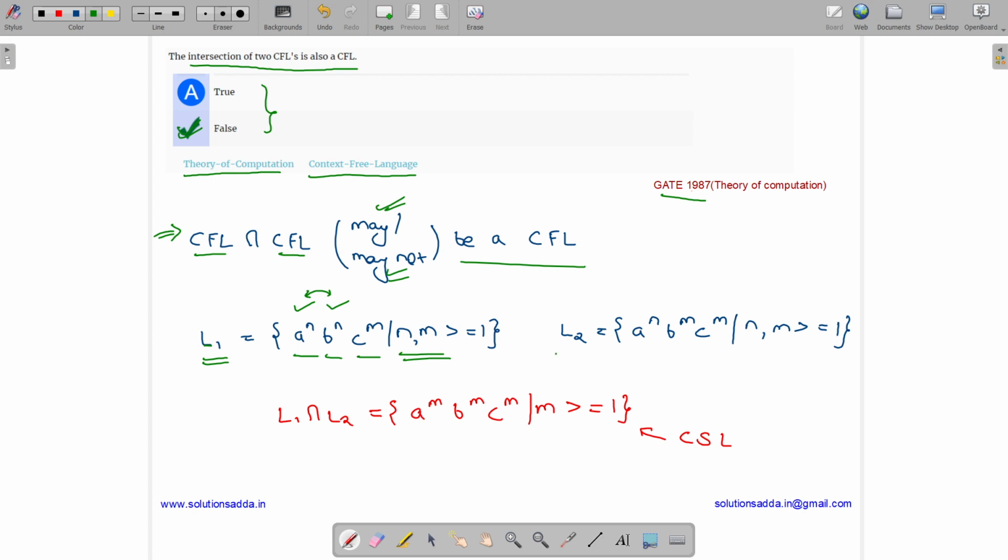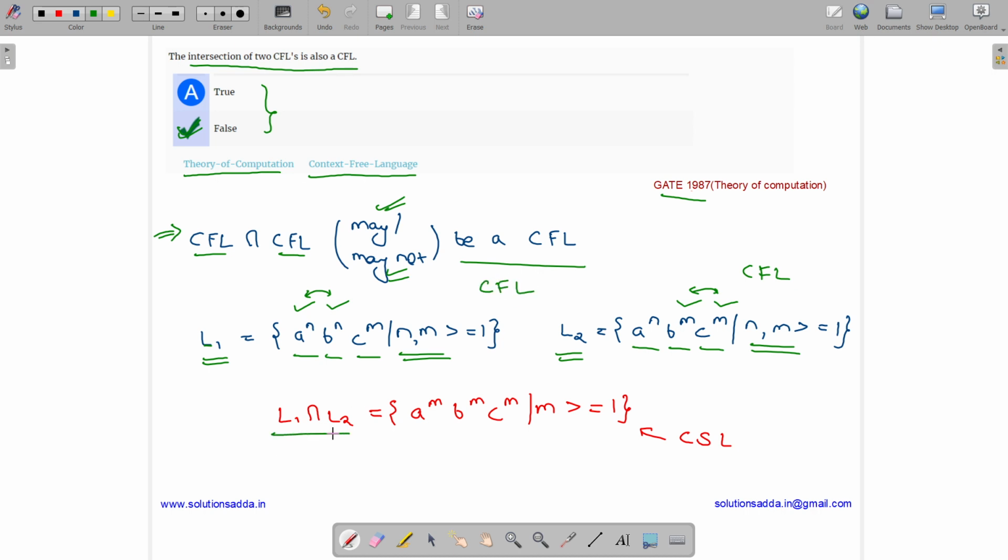Let us consider another language L2, which is defined as a to the power n, b to the power m, c to the power m, for n and m greater than or equal to 1. As we have to compare just whether the number of b's and number of c's are equal or not, which can be done using one stack, this is also a CFL. Thus L1 is a CFL and L2 is also a CFL.